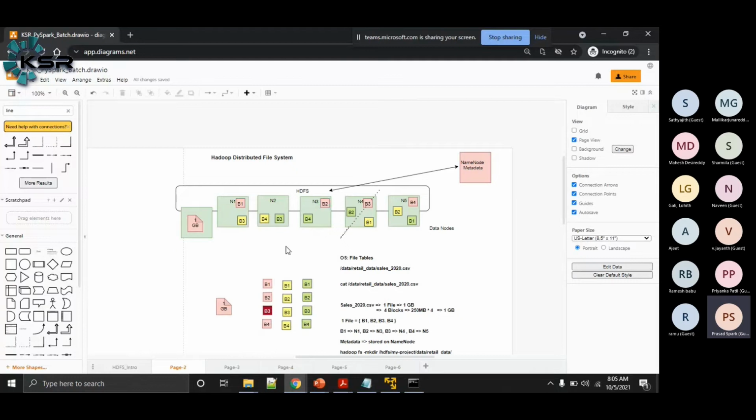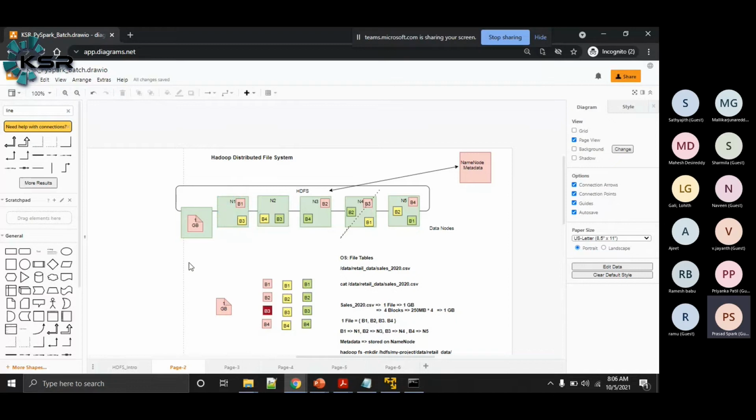When I want to process this 1 GB of data, I want to take B1, B3, B2, B4 and process them, right? This is my data node system, and in the same data node system we know that there is a task tracker process also running, right? Now, the resource manager will assign work to the task tracker here to take block B1 of data and apply some logic.